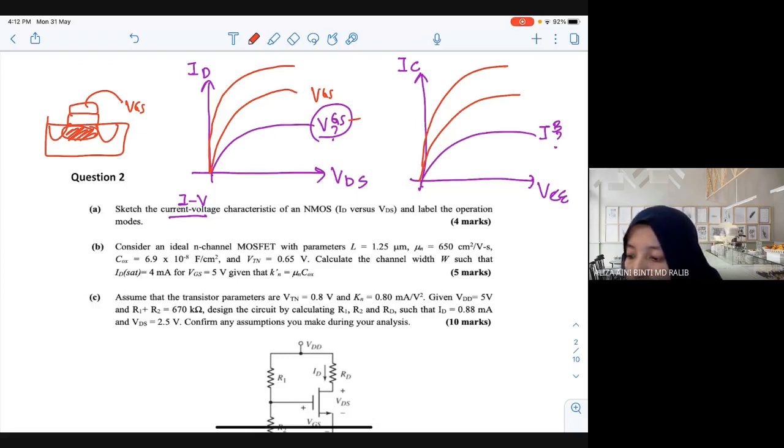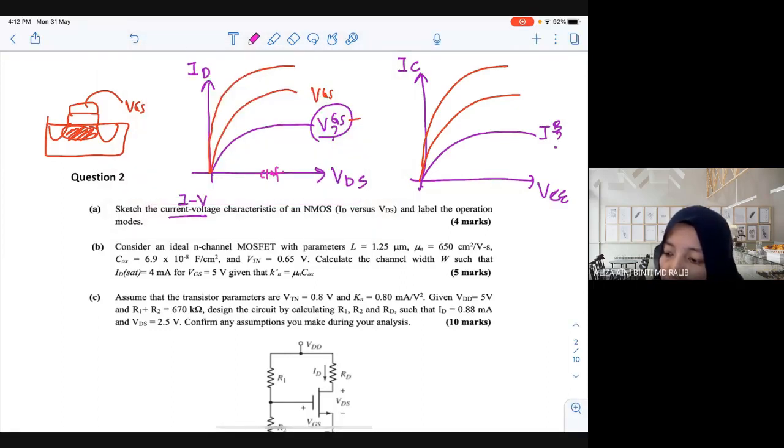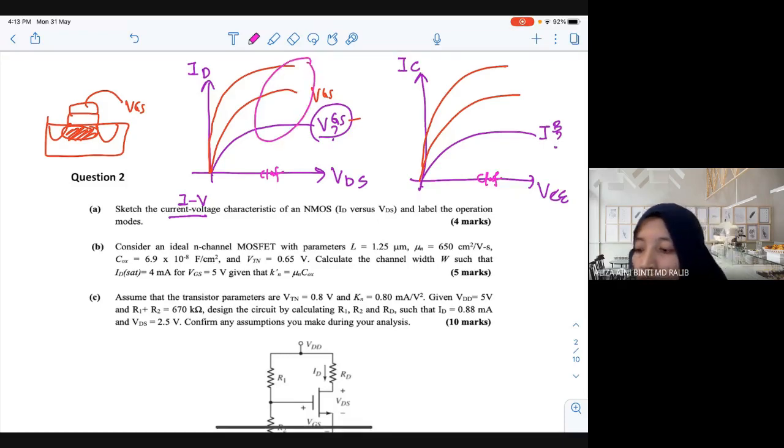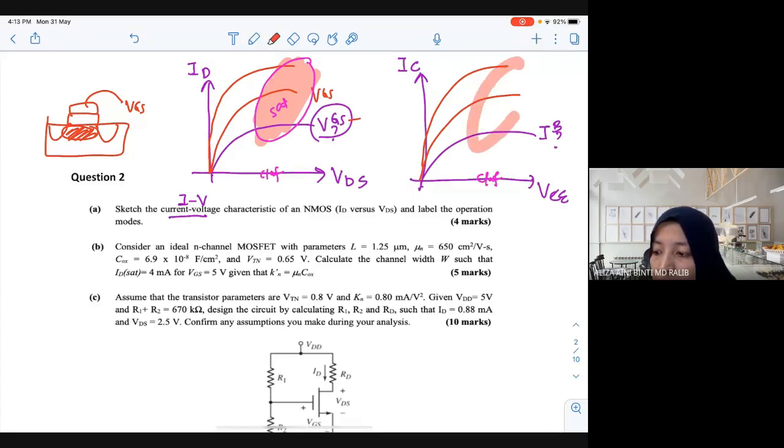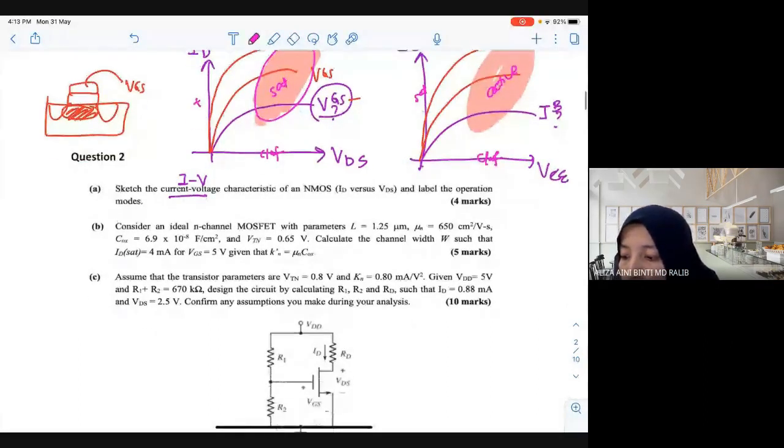Okay. Now it says here, label the operation mode. So now you need to label the operation mode. Below is always cut off. Now in this part, saturation or triode? This part, saturation. Okay. How about BJT? Active. This part, active. So it's opposite. Okay. And here will be opposite. Here is triode. This one will be saturation. Okay. So it will be 4 marks.